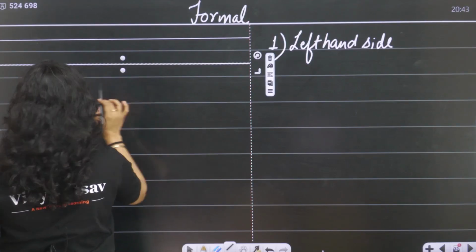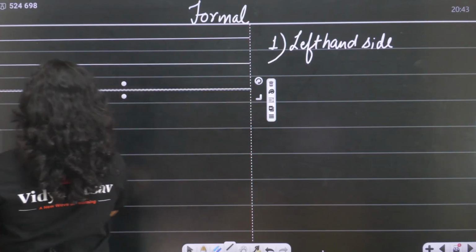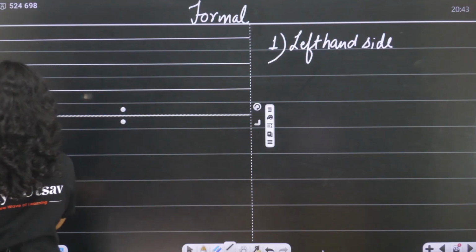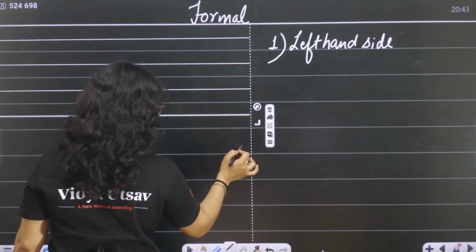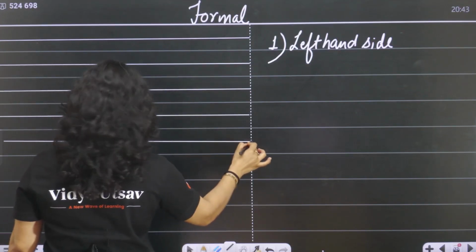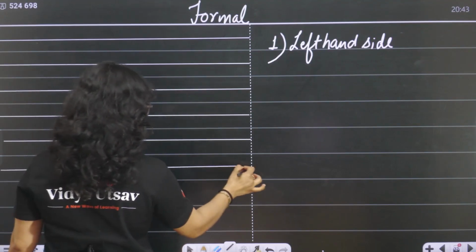Every comma is also important, where you have to put a comma, where you can avoid. Give me a minute.